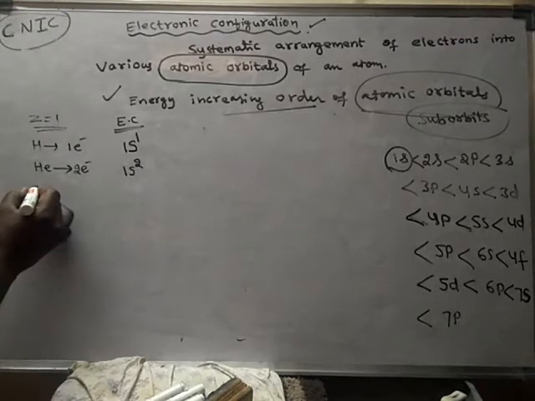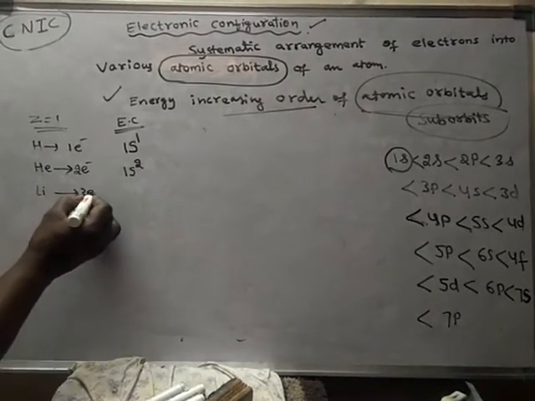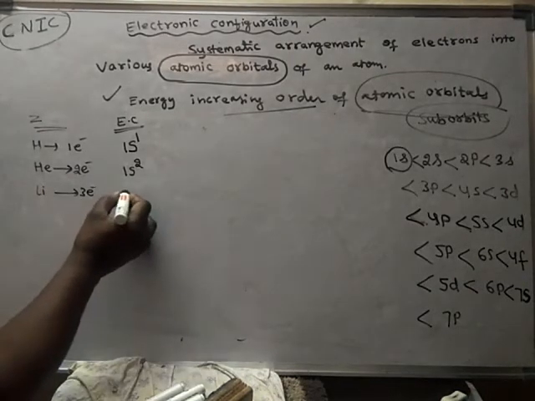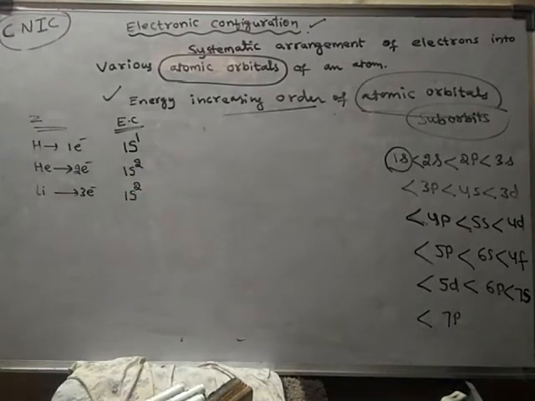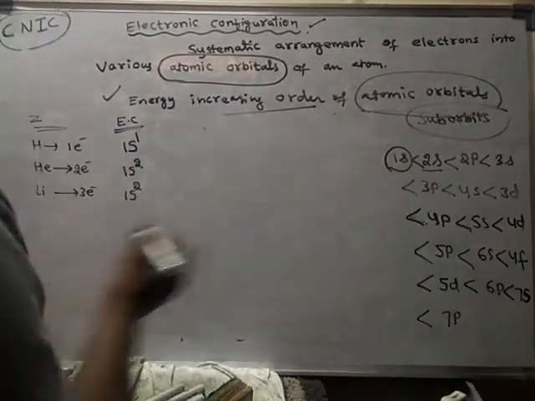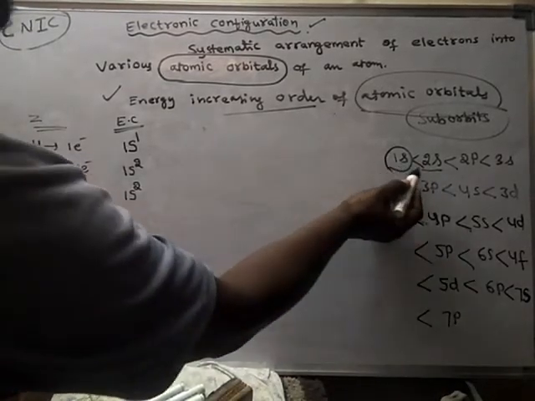Next element is lithium. It contains how many electrons? 3 electrons. How to write those 3 electrons? 1s can contain only 2 electrons maximum. So where will the third electron go? The third electron will go into the next higher energy suborbit. After 1s it is 2s.